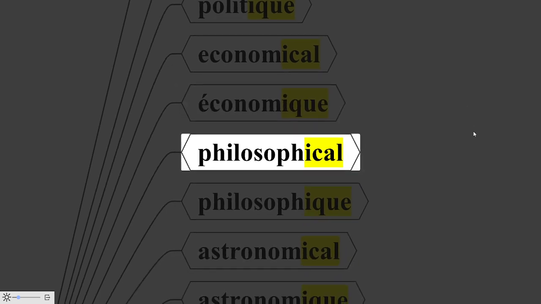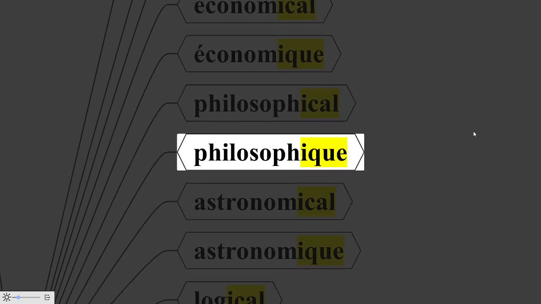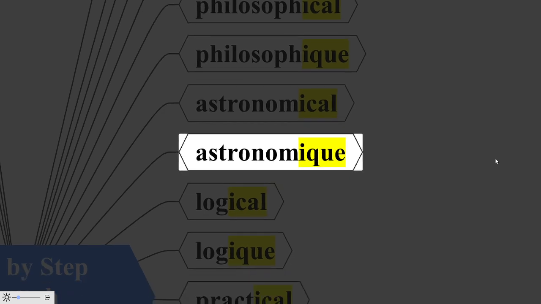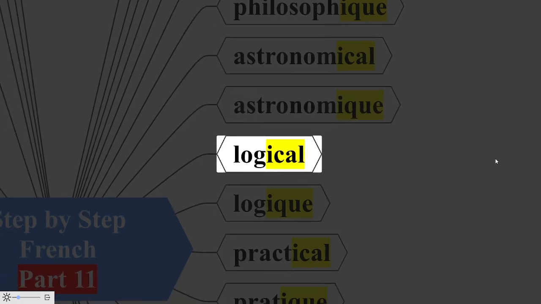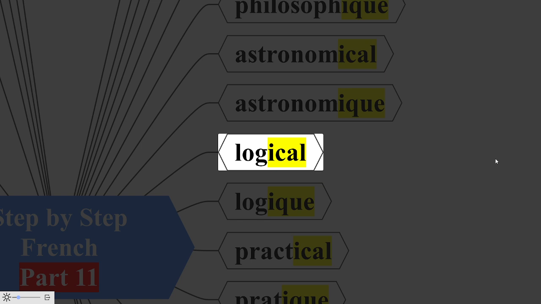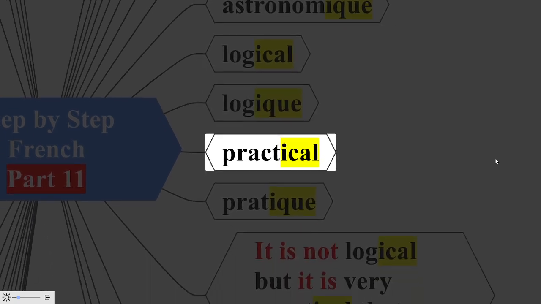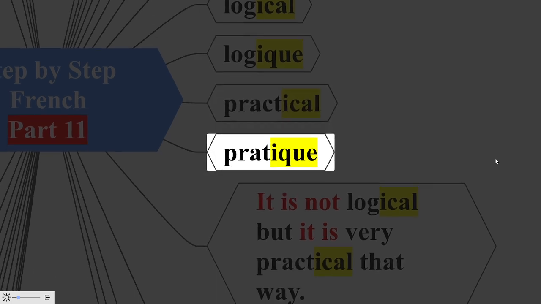Now, the word philosophical in French becomes philosophique. The word astronomical in French becomes astronomique. Remember the pronunciation, astronomique. Now, the word logical in French, how does it become? It becomes logique. The word practical in French becomes pratique.